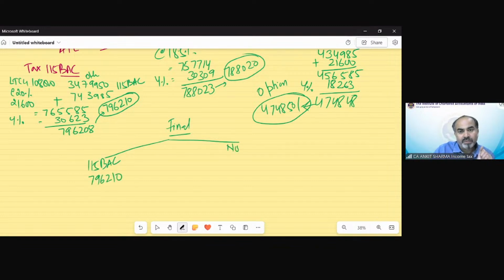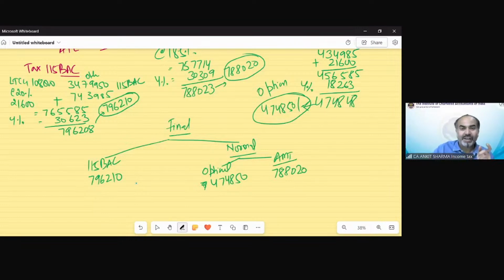Under the normal provision of the Act, the tax under optional tax regime was 474850. And as per AMT, the tax was 788,020.